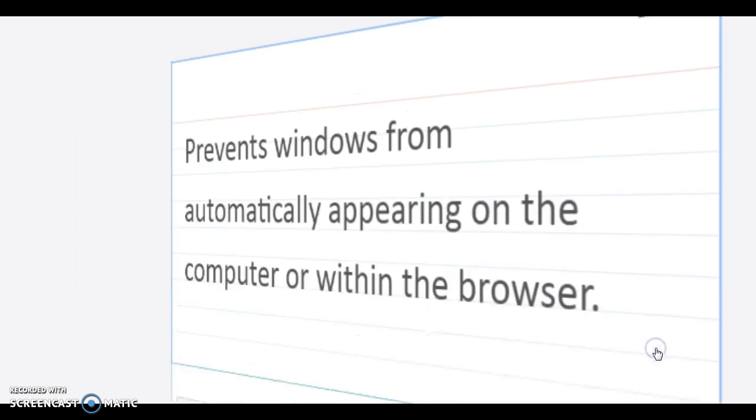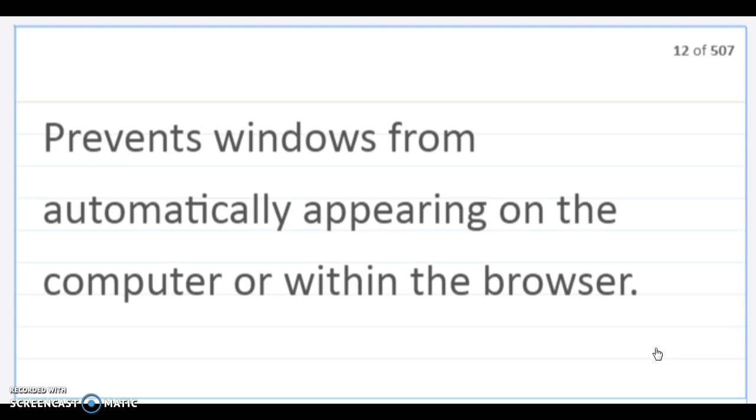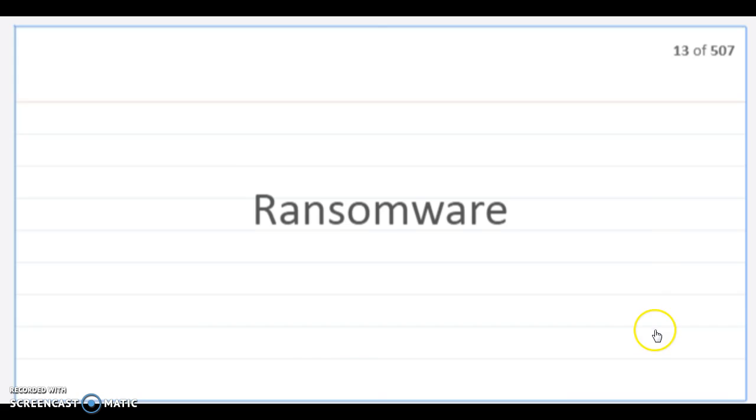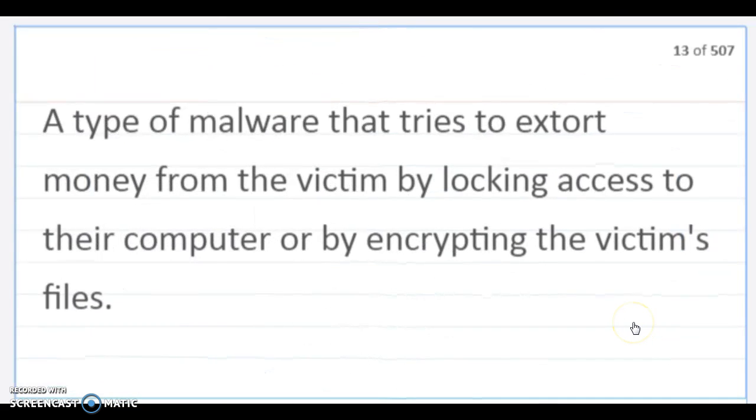Pop-up blocker. Prevents windows from automatically appearing on the computer or within the browser. Ransomware. A type of malware that tries to extort money from the victim by blocking access to their computer or encrypting the victim's files.